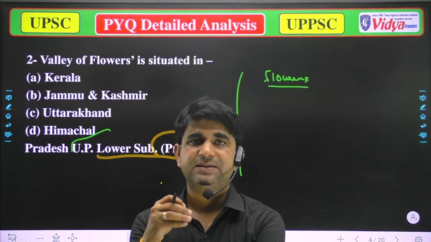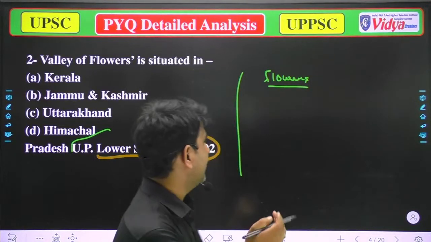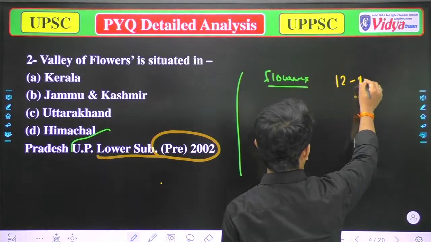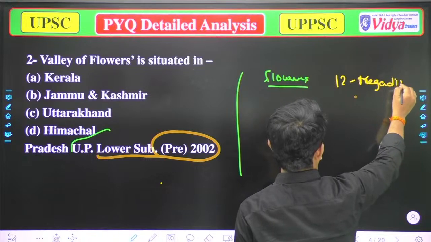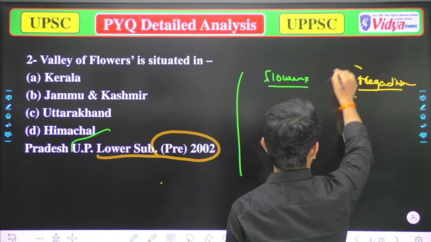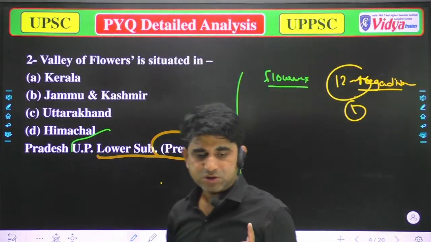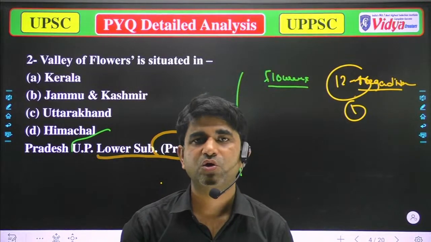It is clear that when we talk about the 12 mega diverse areas, India is among the most biodiverse areas.